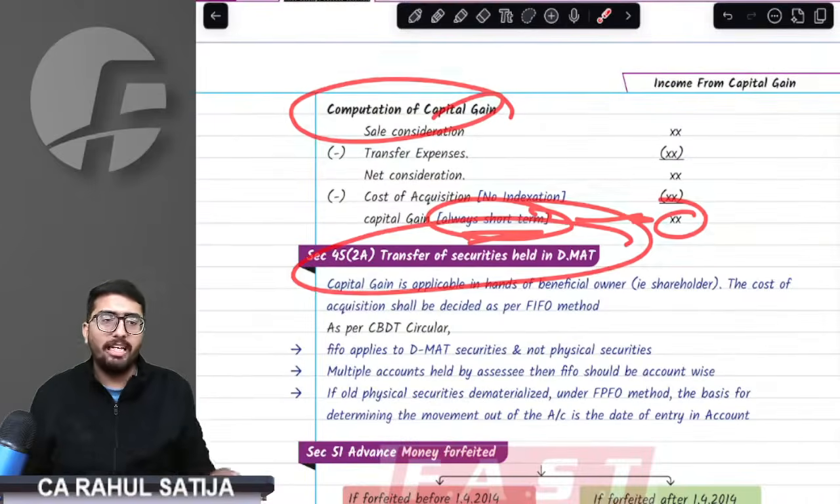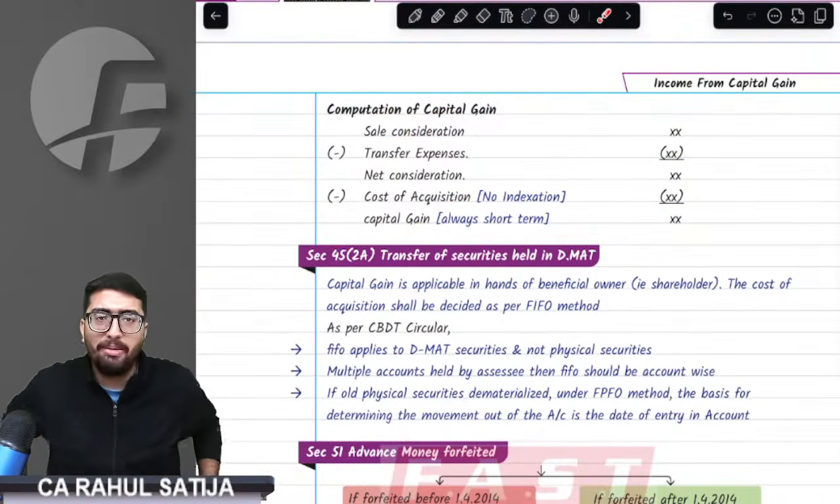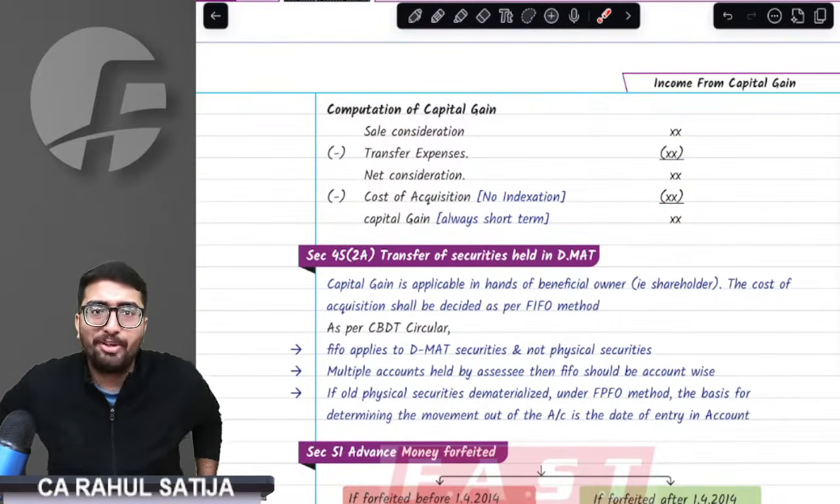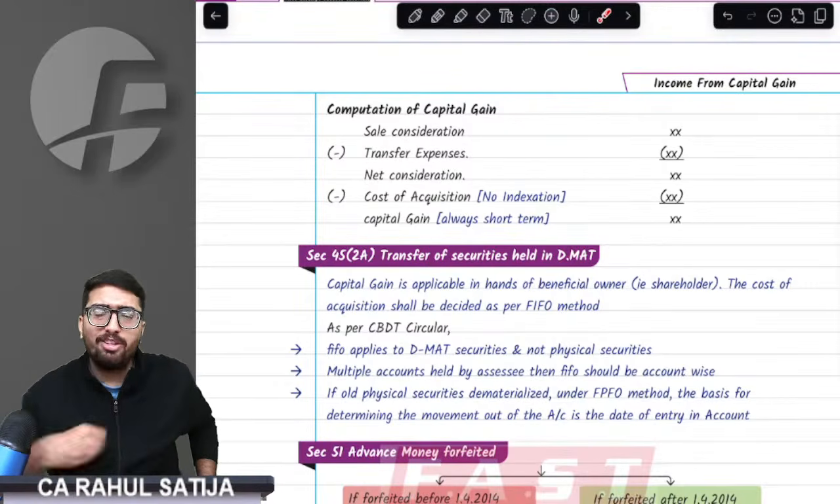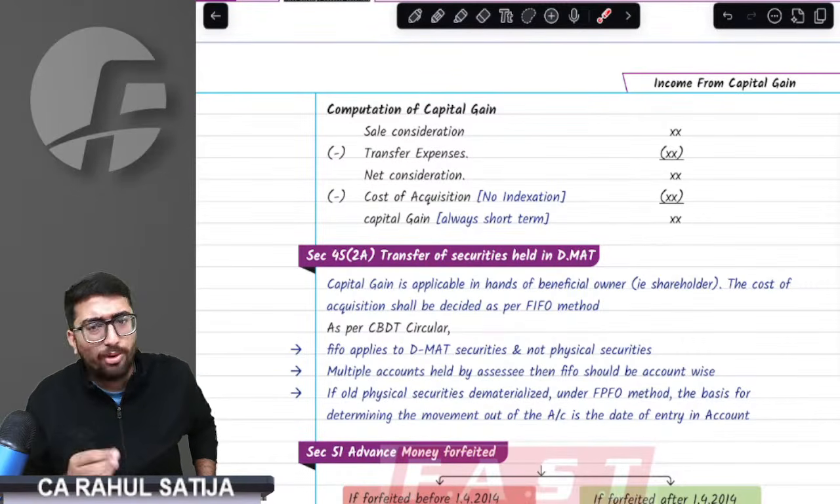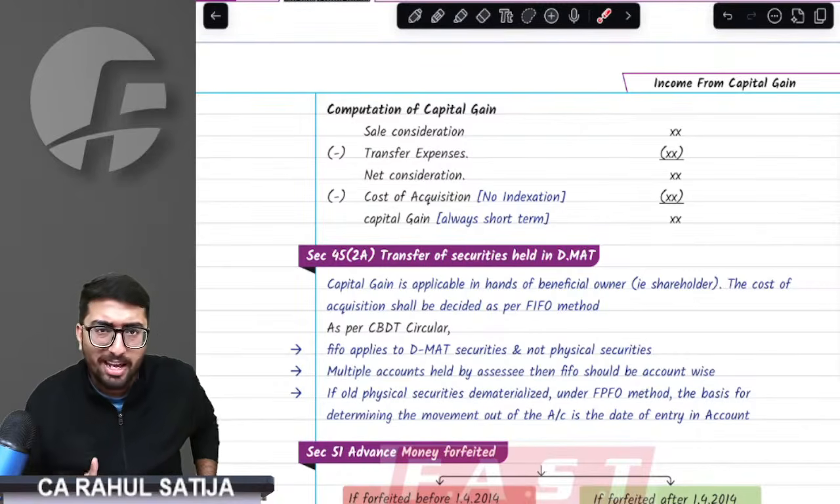Now we have transfer of demat securities. What does this simply mean? Understand this point very carefully. What is transfer of demat securities? See, if you sell a physical share, then you are aware of the purchase price, the price at which it is being sold, and the cost of that share, which is given in the share certificate.